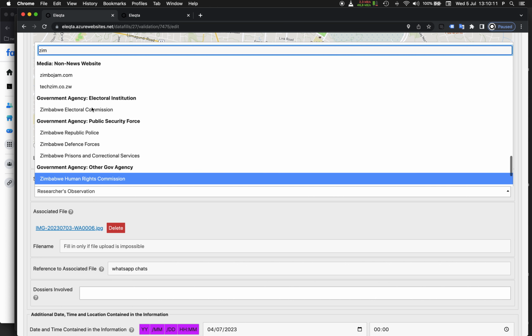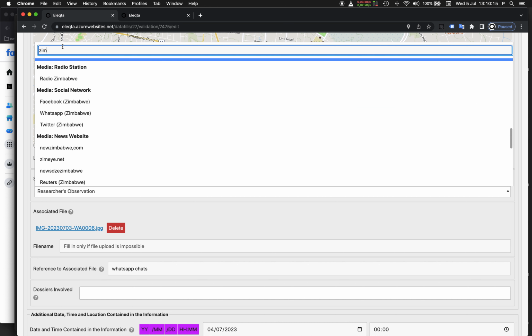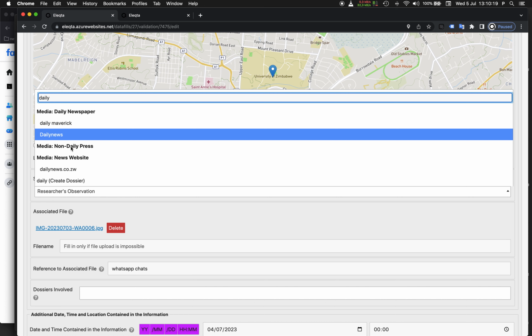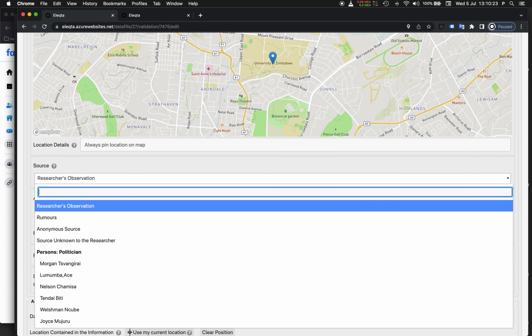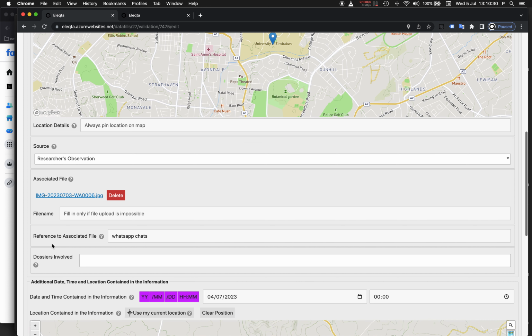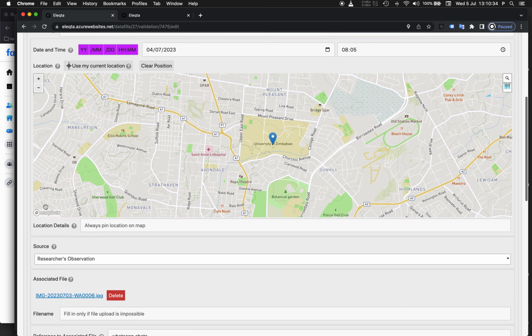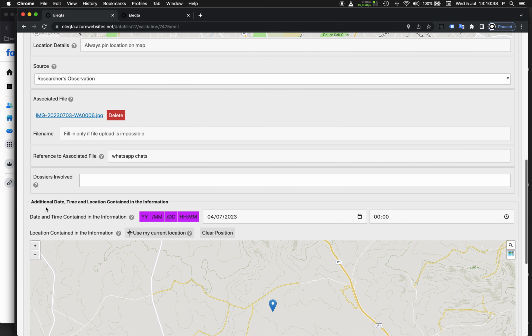Let me see. It doesn't have a dossier yet, but the researcher should create a dossier if he is frequently looking at this media newspaper. So again, this requires to be reviewed, probably not an observation.